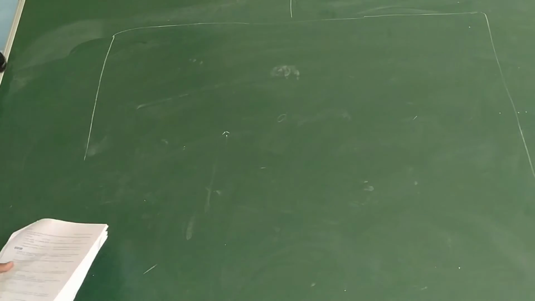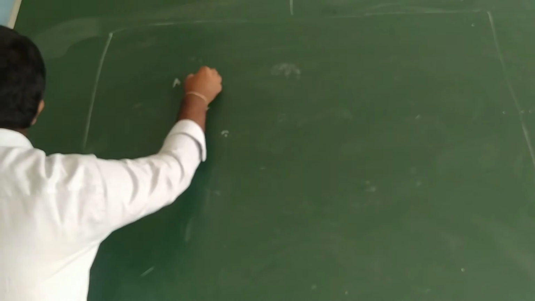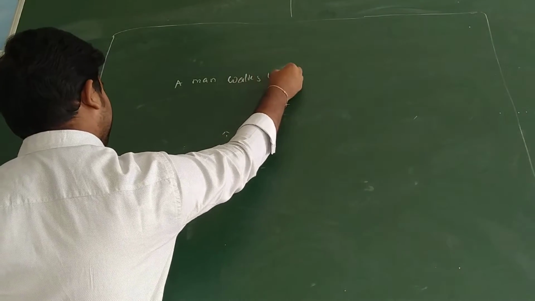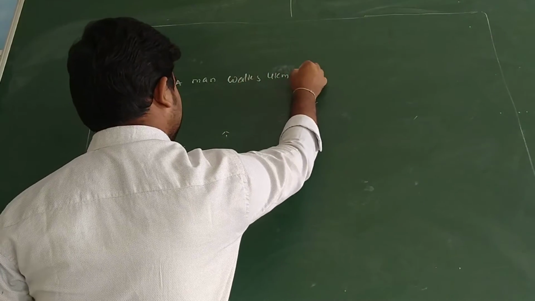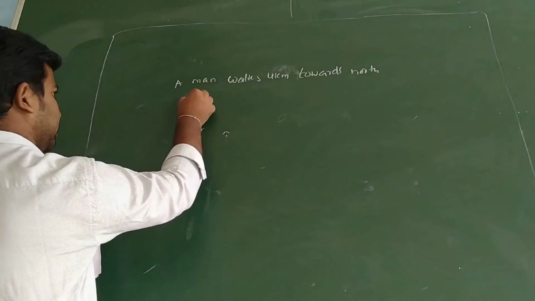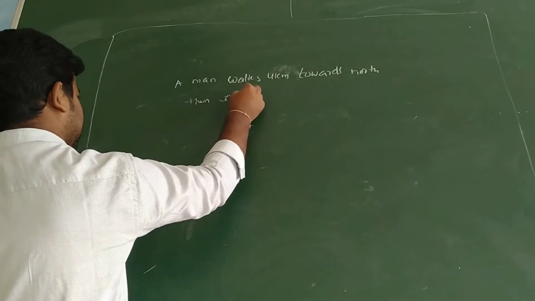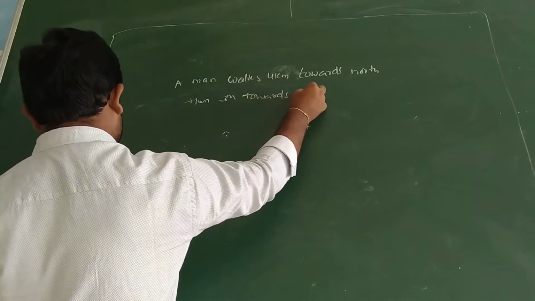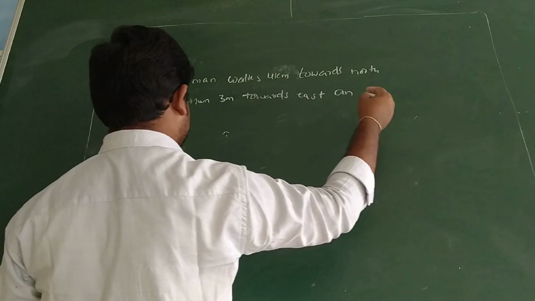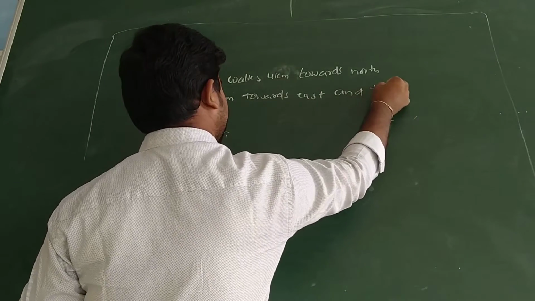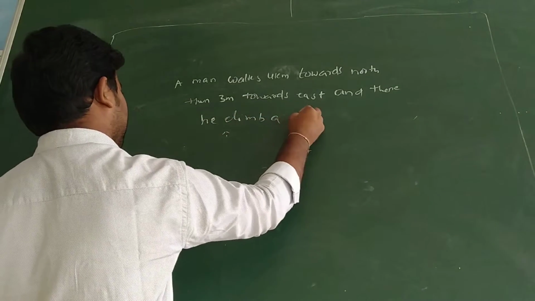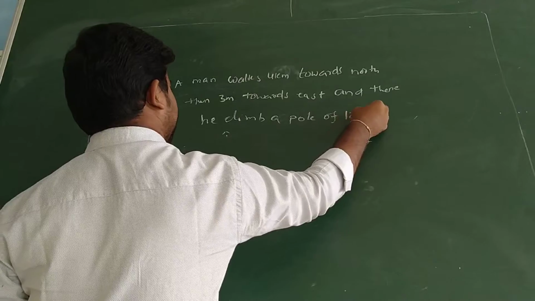See, I will write one more problem from the worksheet. A man walks 4 kilometer towards north. Then 3 kilometer towards east. And there he climbs a pole of 12 meter height.